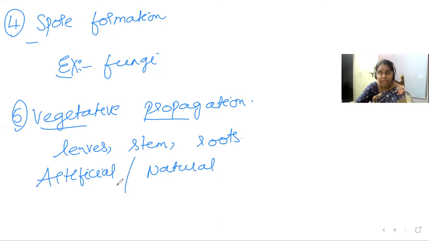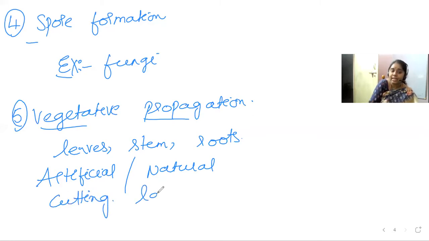Natural methods include turmeric and ginger. Artificial methods include cutting, grafting, layering and tissue culture.